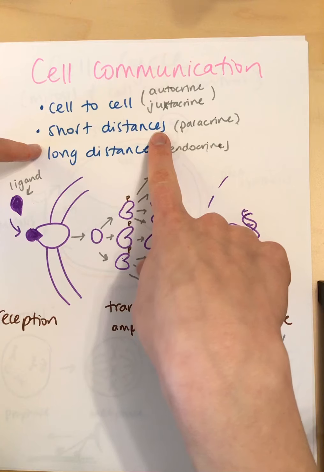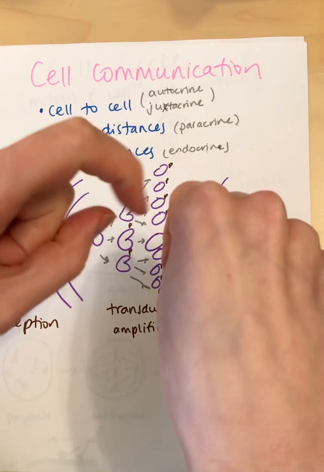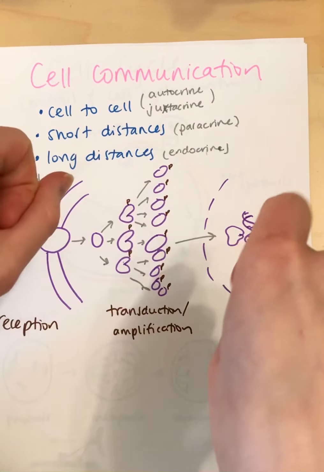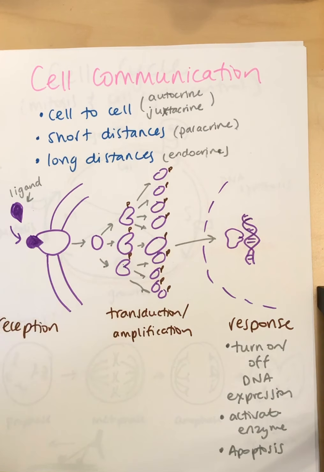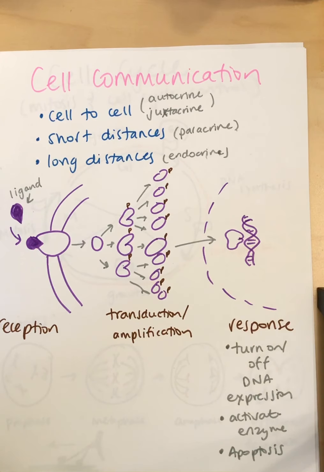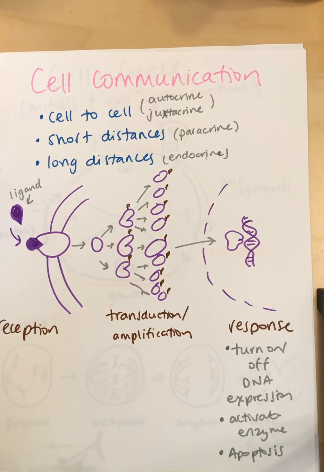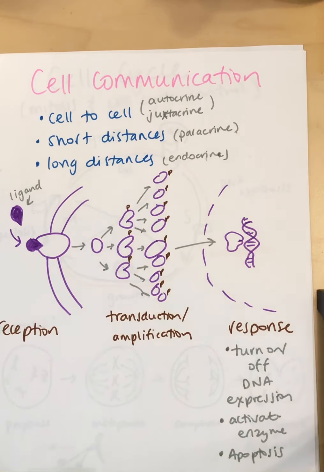Short distance cell communication, like paracrine, where one cell releases a signal that then is received by another cell, so short distance. And long distance, like endocrine, where cells from one part of our body send a signal that's received by another cell in another part of our body.